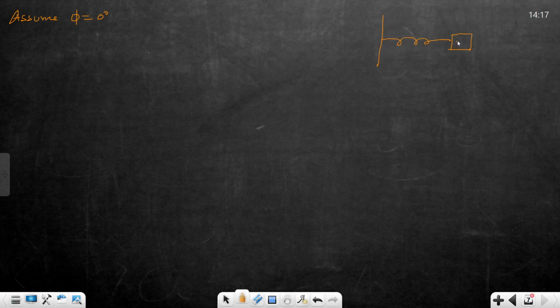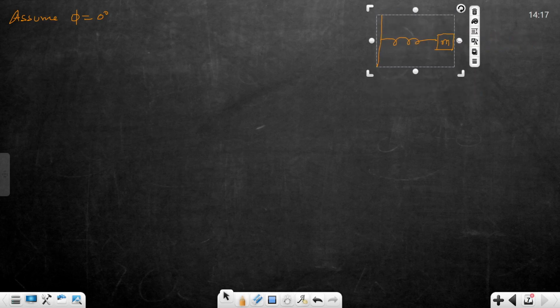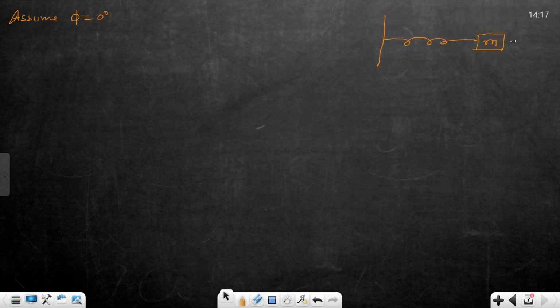So you will be having two options. Either you provide some velocity to the mass, so it may perform SHM, or you can stretch this mass up to the extreme and release the mass. It will be performing SHM.